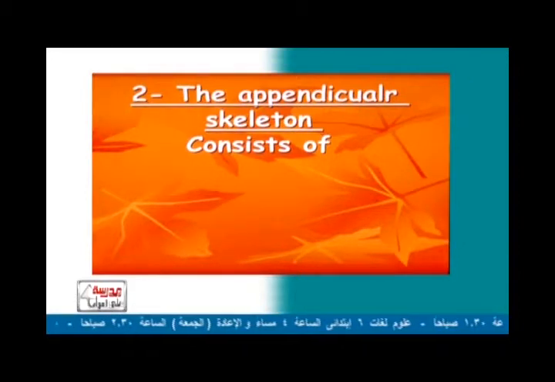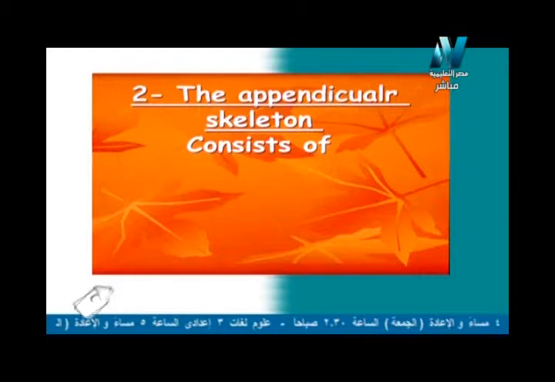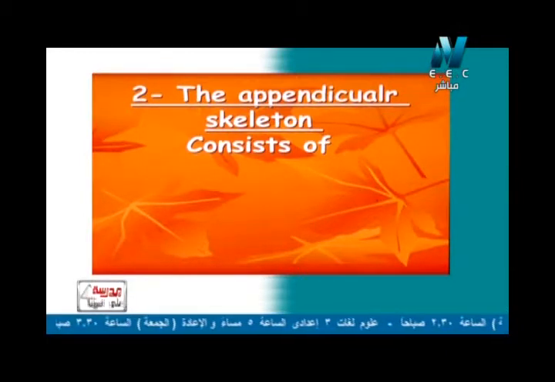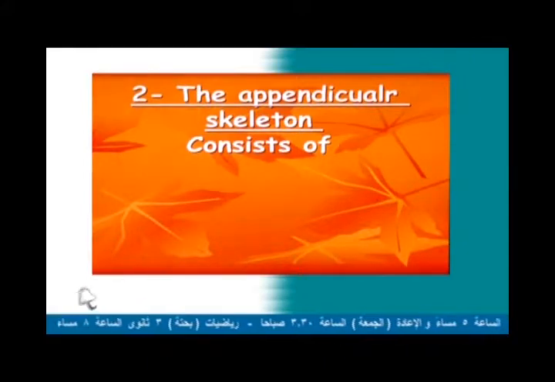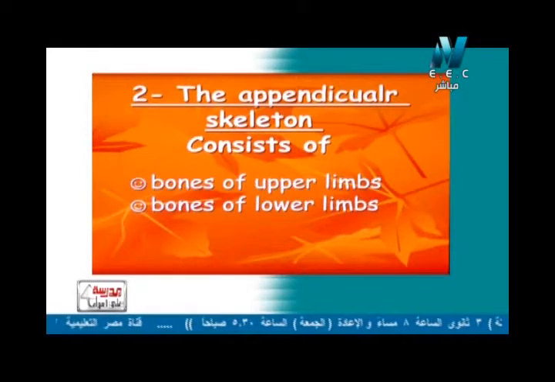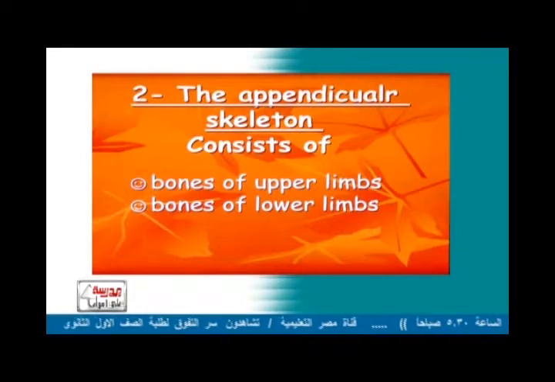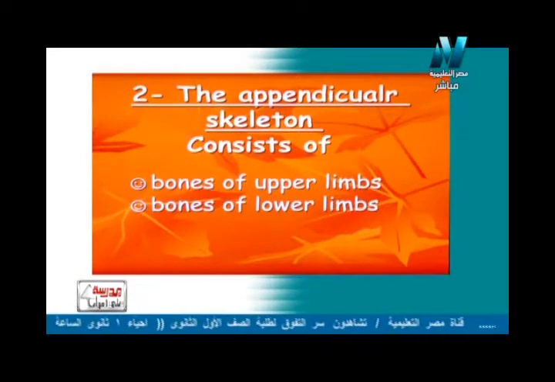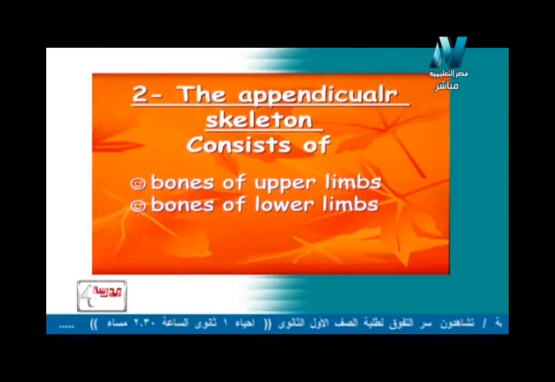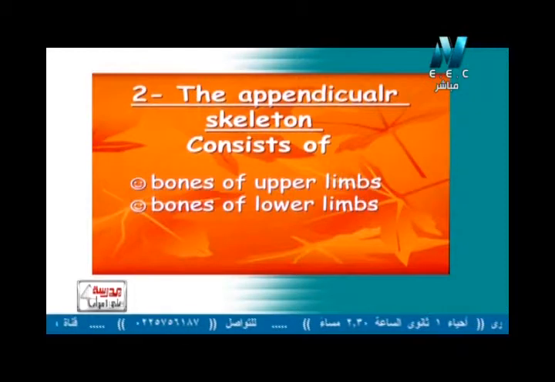اتكلمنا قبل كده قلنا ان skeletal system أو الجهاز الهيكلي consists of two main systems، جزئين أو جهازين صغيرين. Number one, axial skeleton، خلصناه كده خلاص، هو السكال والbackbone والrib cage. So what about the appendicular skeleton? Appendicular skeleton consists of two parts, which are bones of the upper limbs يعني عظام الأطراف العلوية اللي هي الإيد يعني أو الذراعين بمعنى أدق, and bones of lower limbs عظام الأطراف السفلية أو الأرجل.